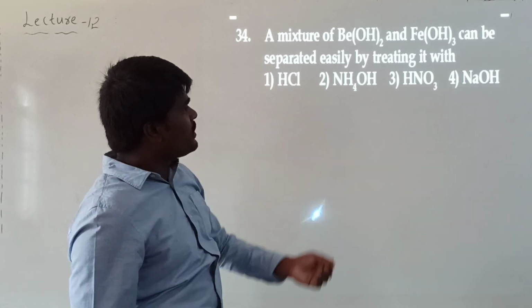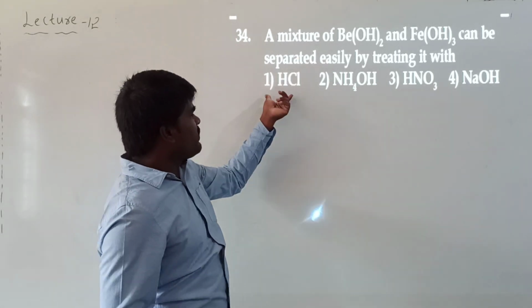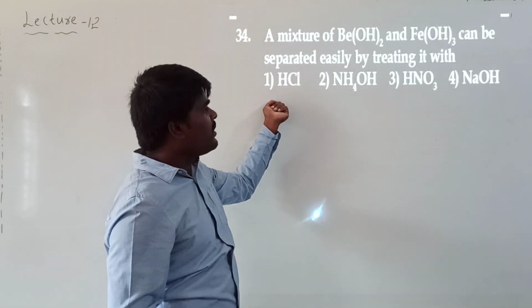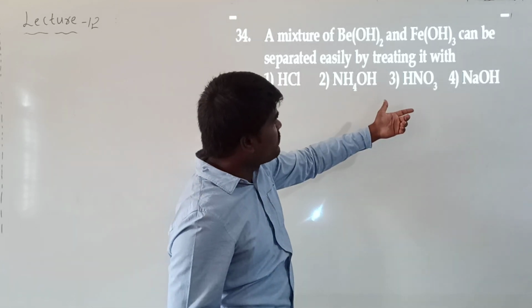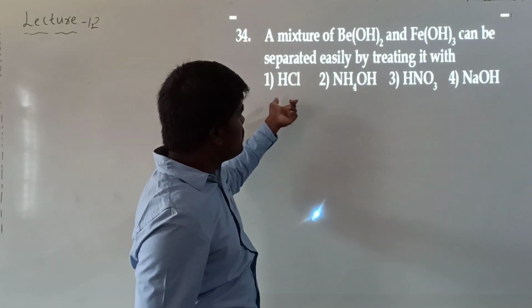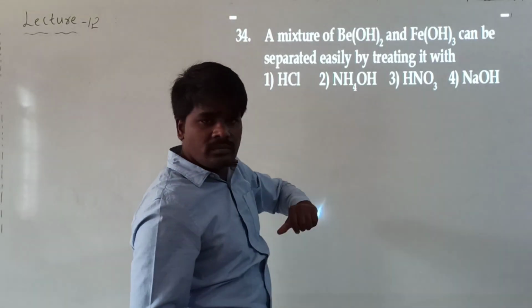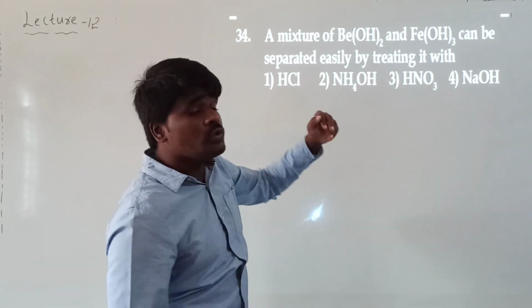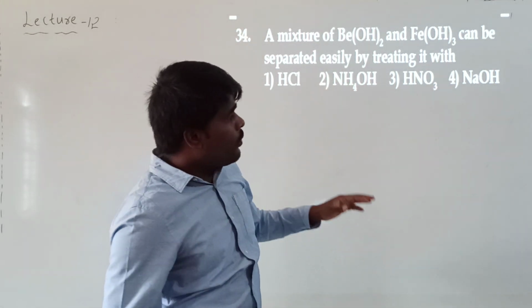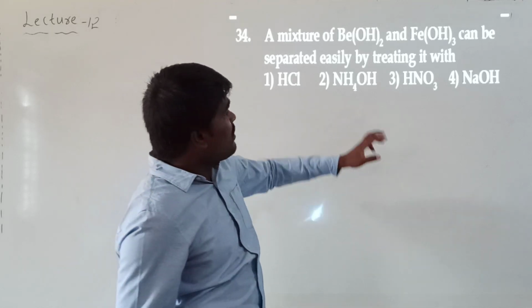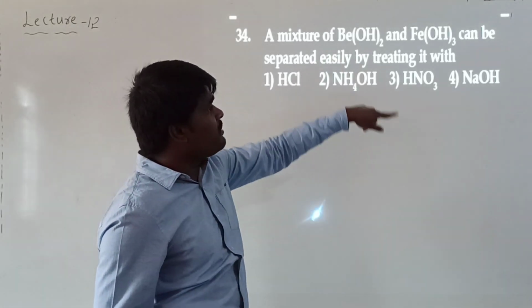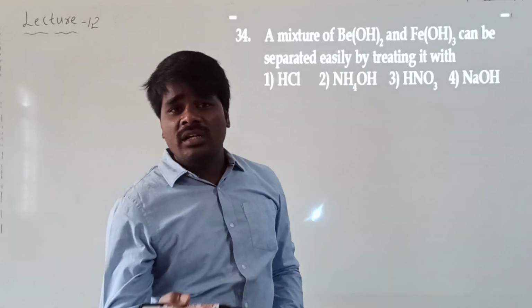So with what do you have to treat? Both of them will react with acids. What you have to use is a base to separate them. Why? What happens when you use a base? Beryllium hydroxide can react with the base, but ferric hydroxide cannot react with the base.